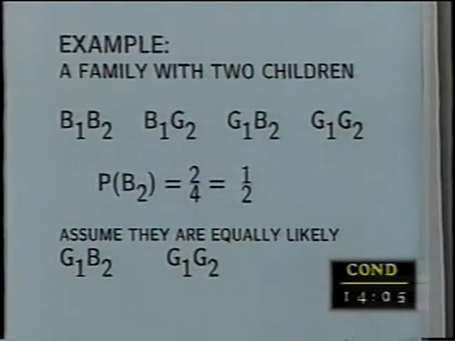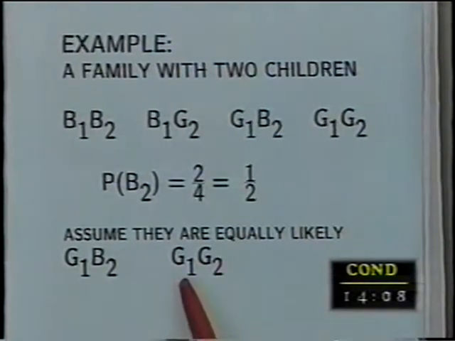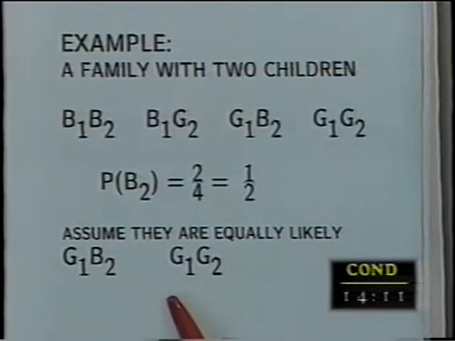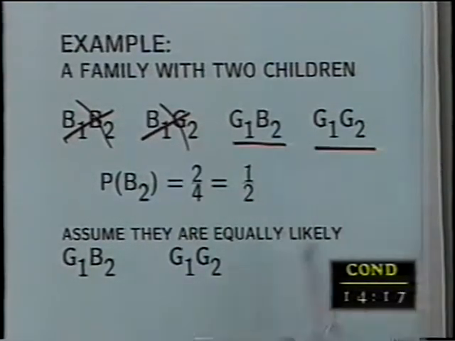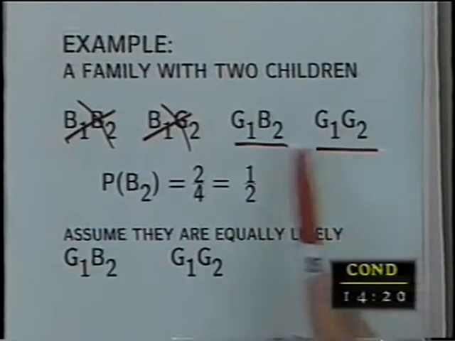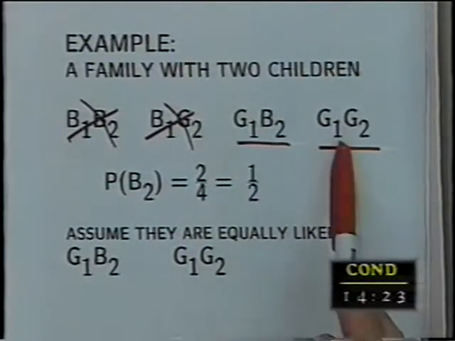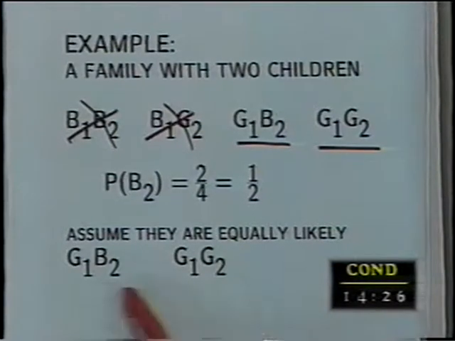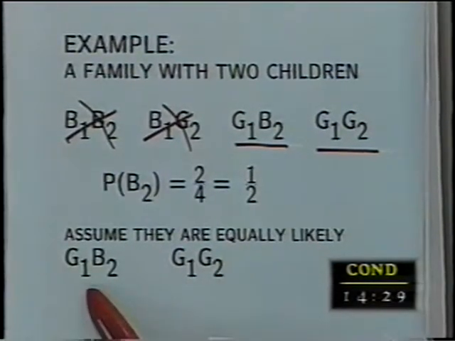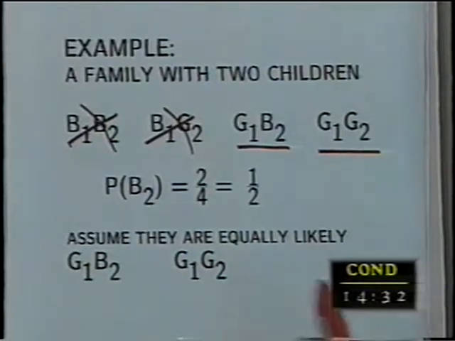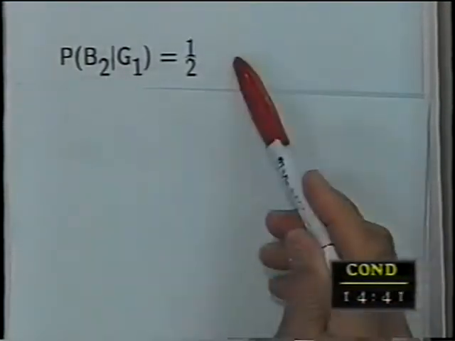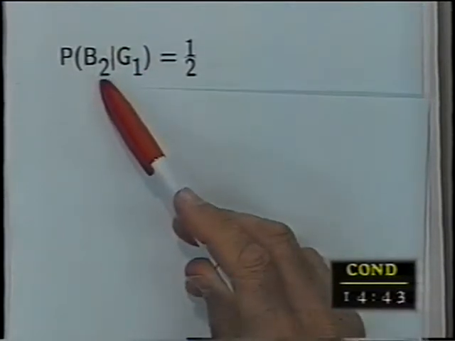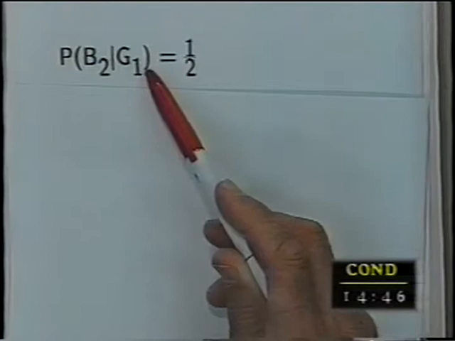And we're going to talk about what happens when we have a girl first. If we have a condition that there's a girl first, we know the first child was a girl. Well, if the first child was a girl, this couldn't have happened, this couldn't have happened. This or this must have happened. So the girl first, the only possibilities are these 2, and they're equally likely. Well, keep in mind what they are. Girl first, boy second, girl first, girl second. And they're equally likely. If that's the case, then the probability of having a boy, given that there's a girl first, is 1 out of the 2, because one of them had a boy second and a girl first. The other one had a girl second and a girl first.